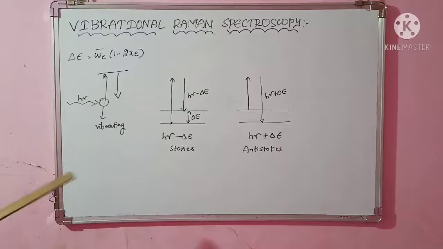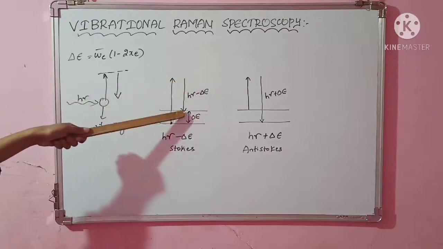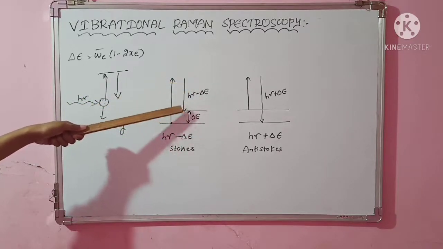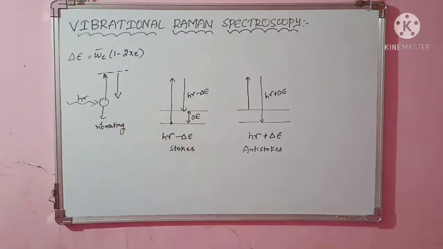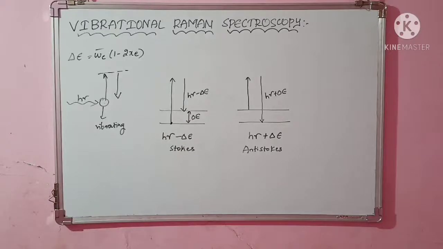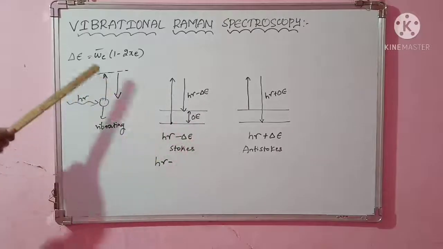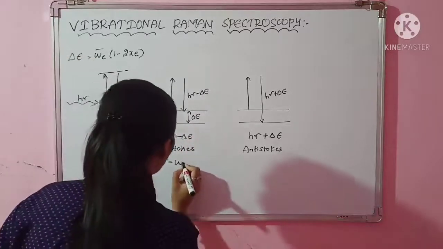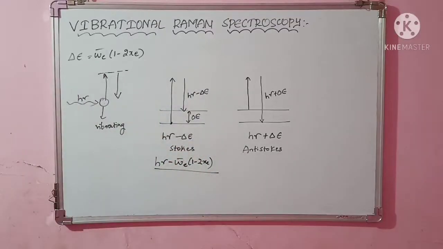When it comes back, we are having these two cases. So if molecule is excited from here and again it is coming back and returning to this state, higher energy state, then this is the amount of delta E that should be subtracted. Okay, you have already studied what is Raman effect. So h nu minus delta E. What does h nu minus delta E indicate? Keep h nu as it is minus delta E. What is the difference? Already we know that it is omega E bar 1 minus 2 xc. Okay, so this is the final wave number we can tell.